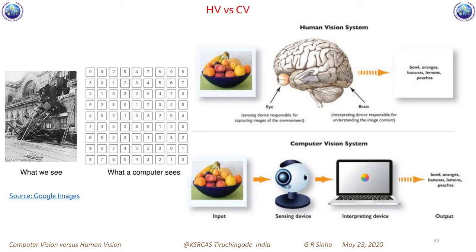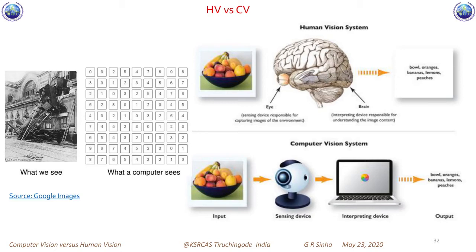How does computer vision understand? The same input is given to the sensing device. It goes to the computer, which is the interpreting device. The computer machine itself is not the interpreting device. It has capabilities of machine learning and artificial intelligence that actually help computers to interpret.